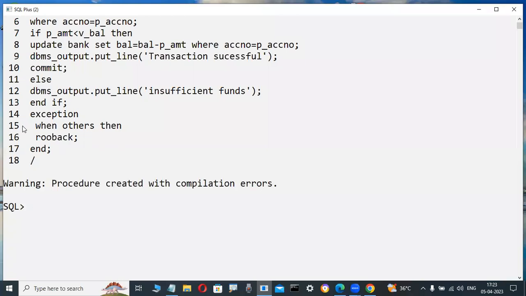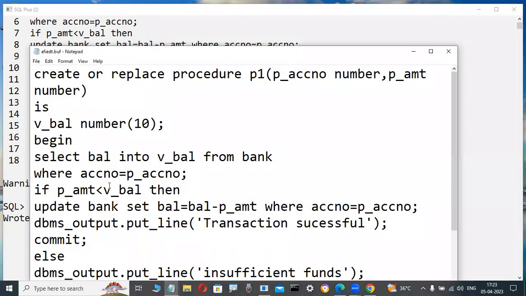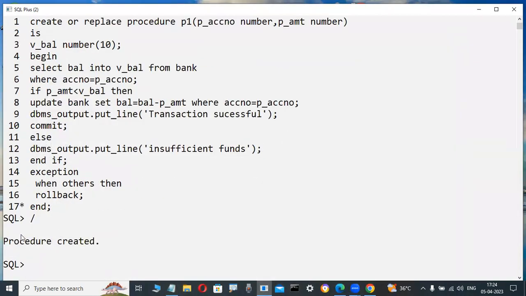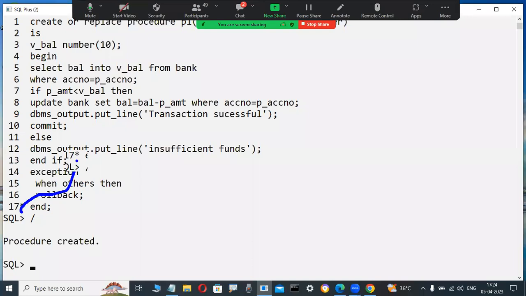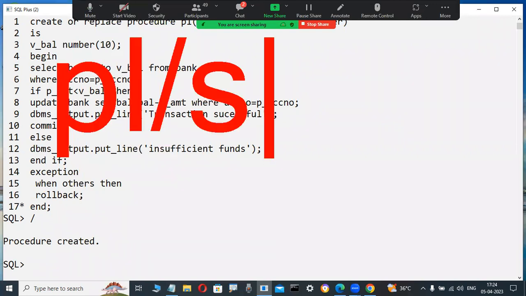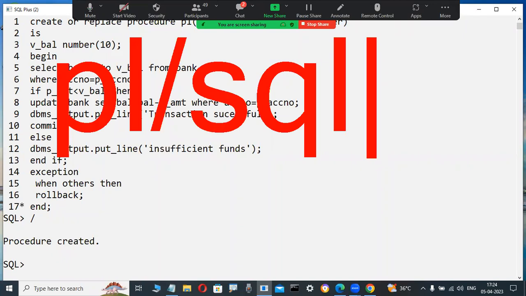Okay, observe it here. They're writing this piece of coding only. Now check it out. This piece of coding is called PL/SQL coding. Observe it here. This coding is also called PL/SQL coding. This is not difficult coding, very easy. If you are good logically, it is nothing. Within a fraction of a second, you can tell.